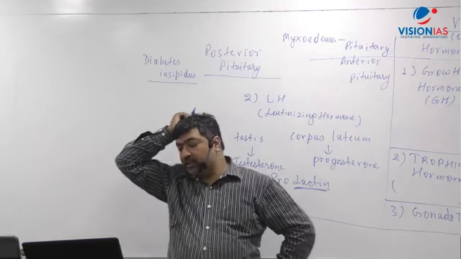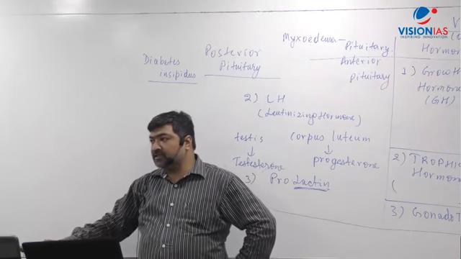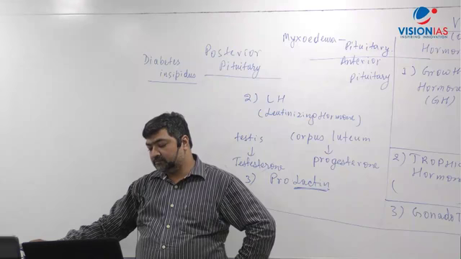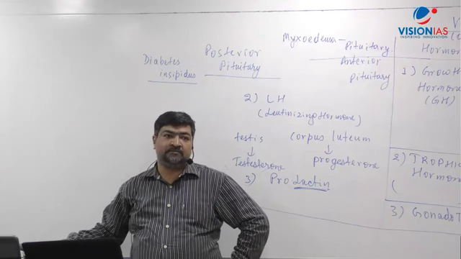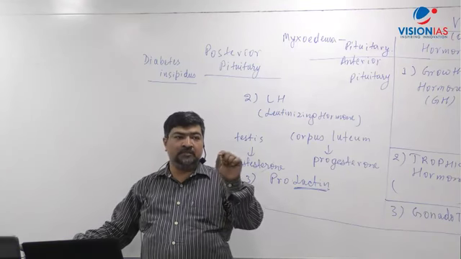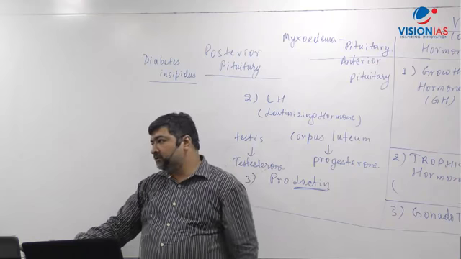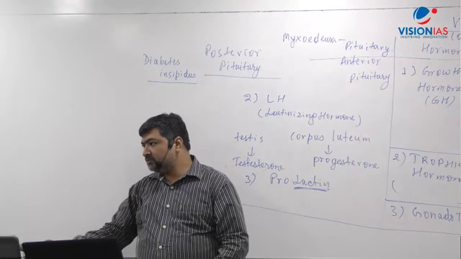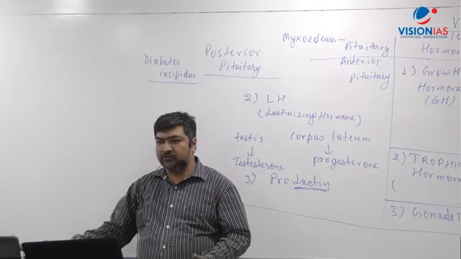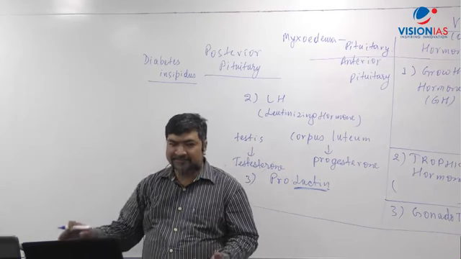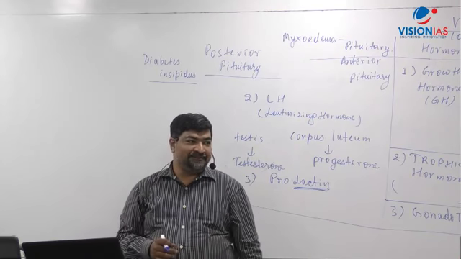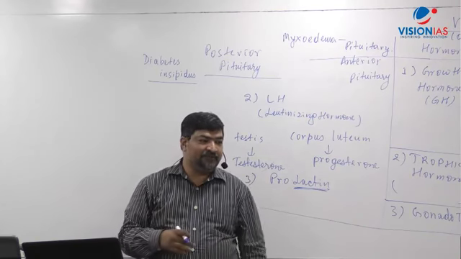General sluggishness. Sluggish means slow, lethargy, that's what happens there.